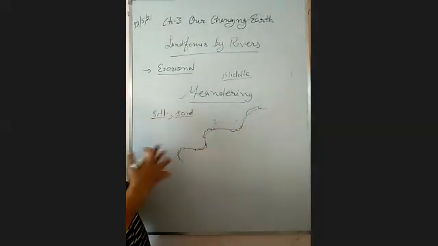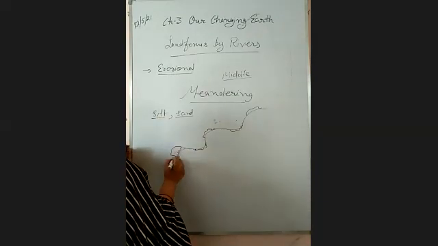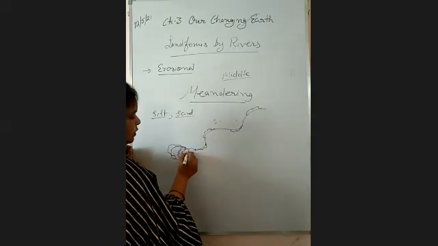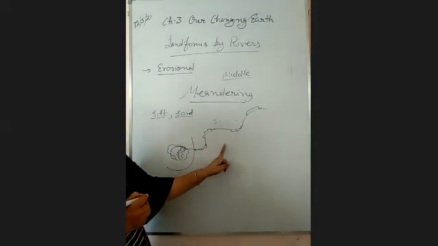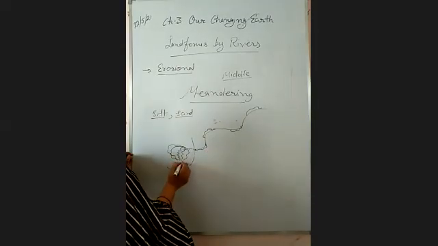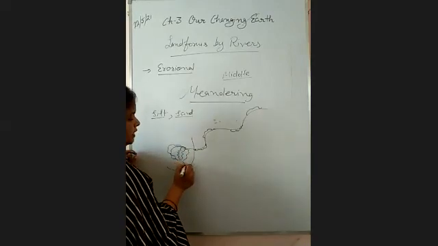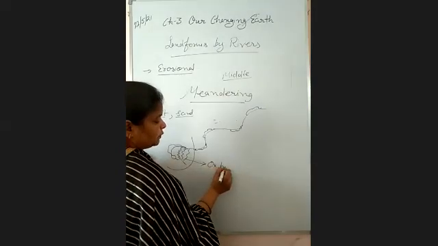Day by day, year by year, this deposition becomes larger. Due to this larger deposition on both sides, this portion will be cut off from the rest of the river. And this portion contains water and is in the form of an oxbow.